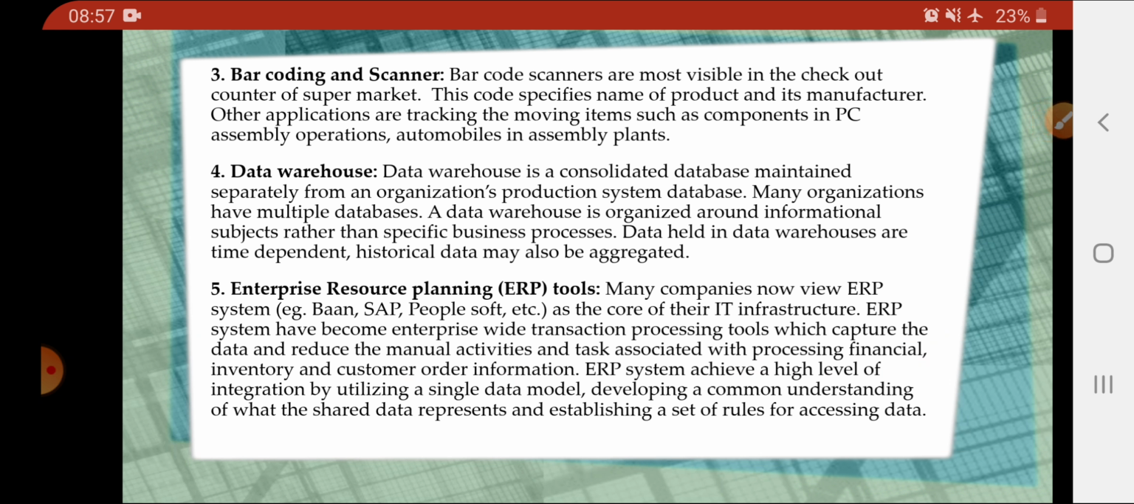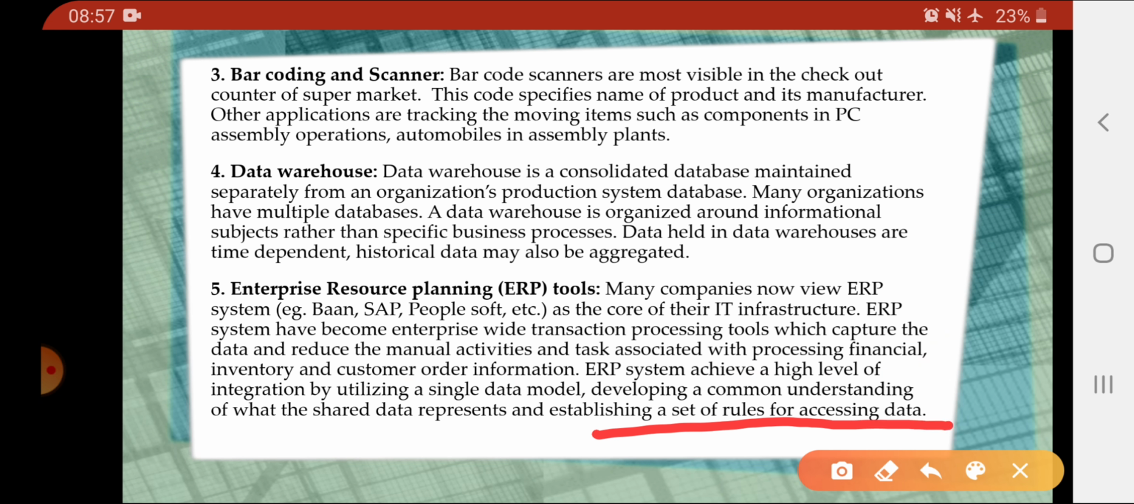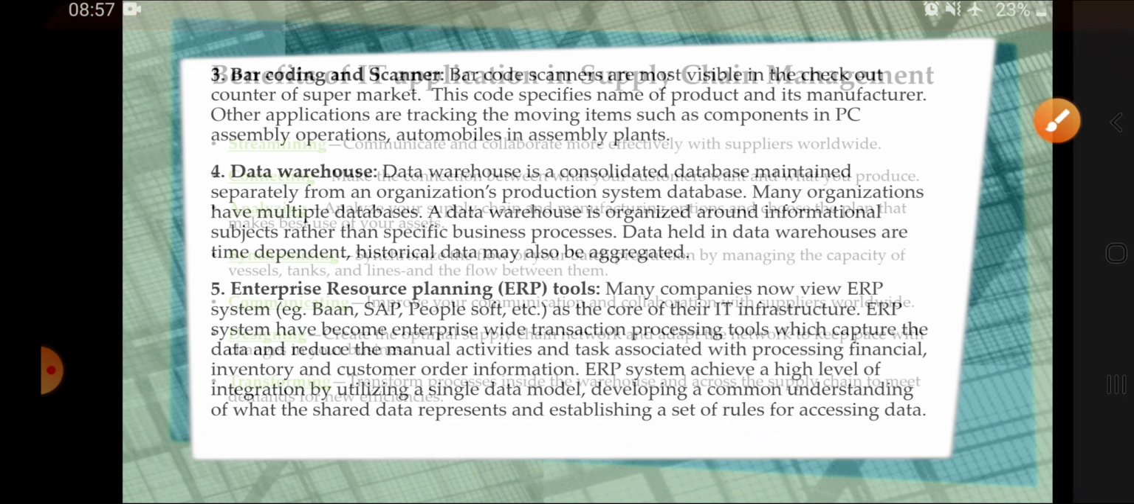It also helps you in sharing the information and keeping a record of all the information in a set of rules. For accessing the data, we have to follow the rules of the software, through which we can make things easy going in our operations.